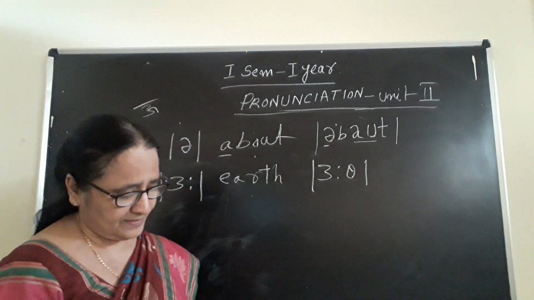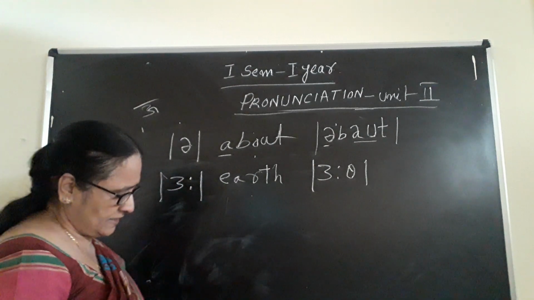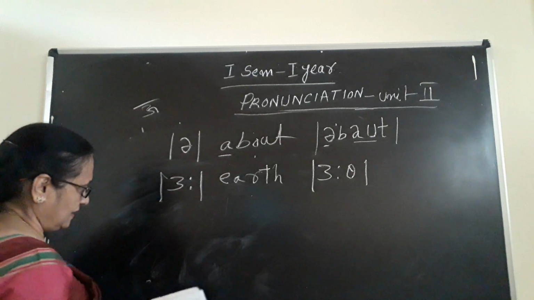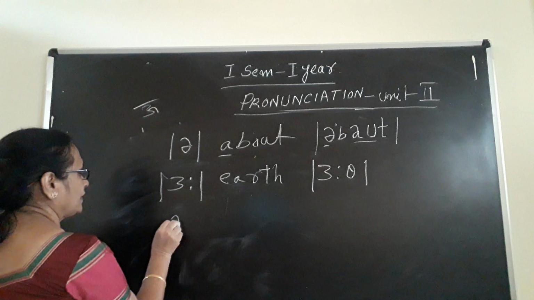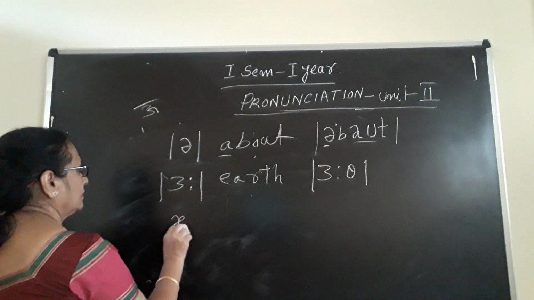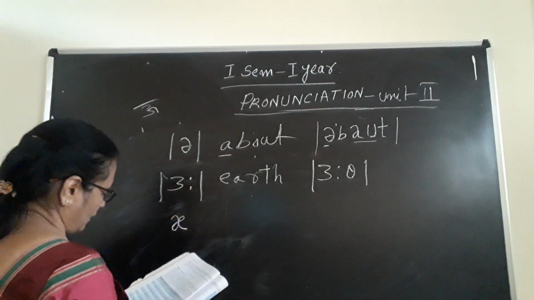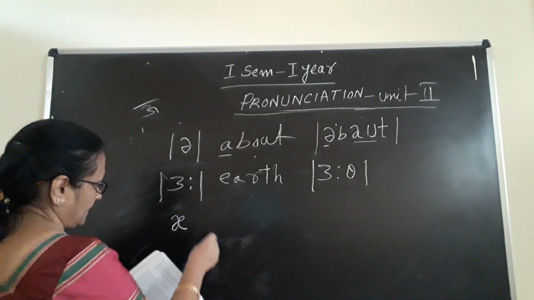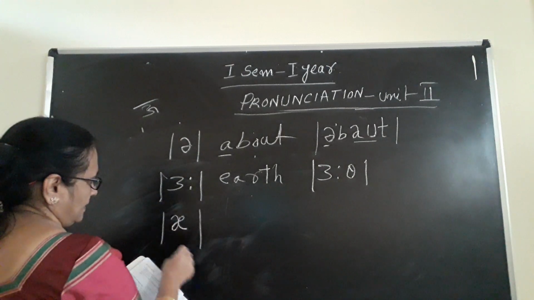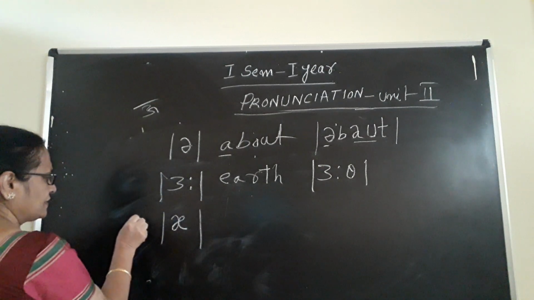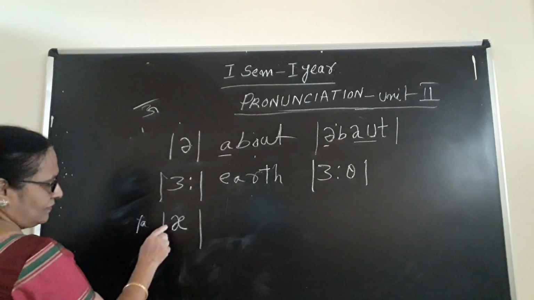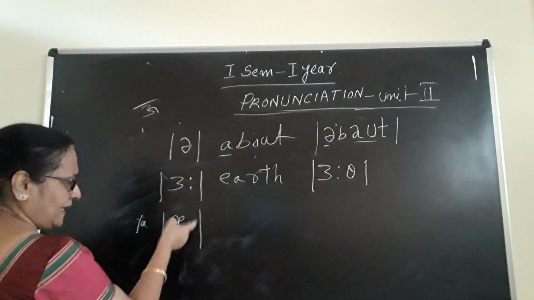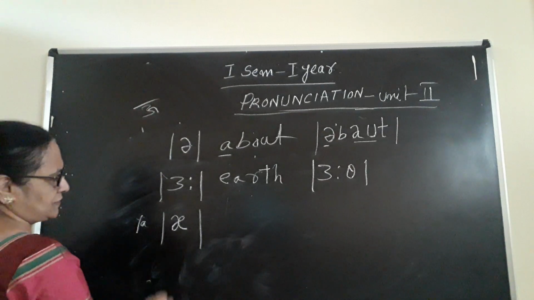You understand? So then next, see another symbol I am writing here, like the bone of the thumb. It is a vowel only. What sound does this give you? The "ya" sound. It is one inverted E and another E, both mixed.